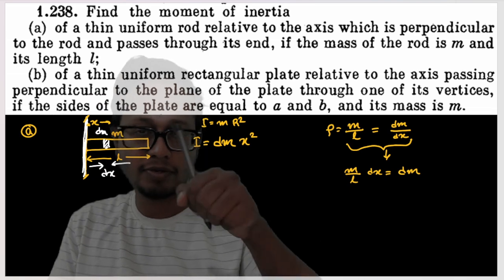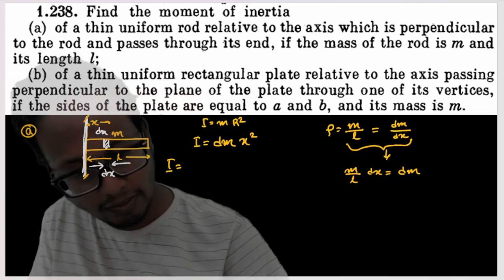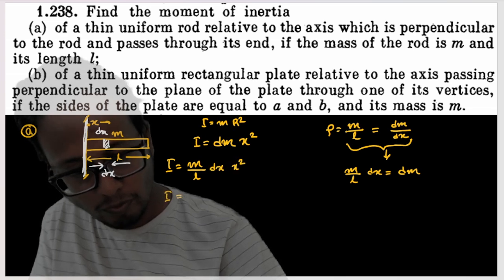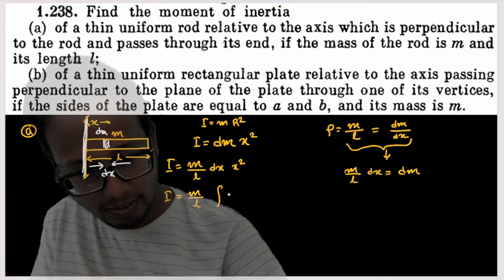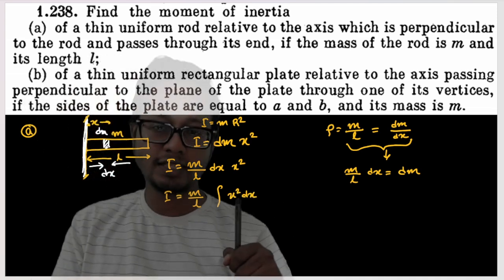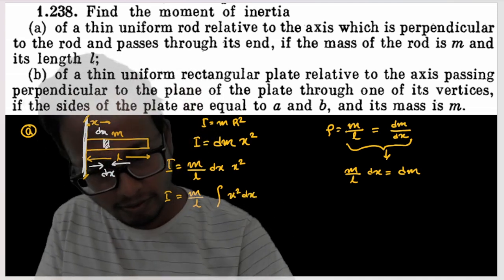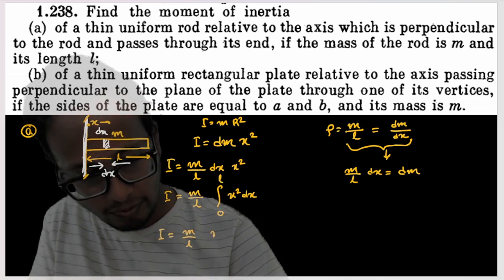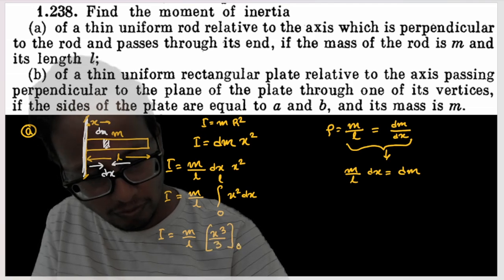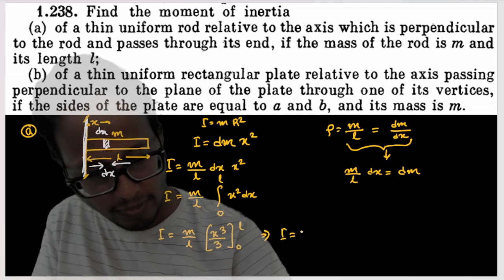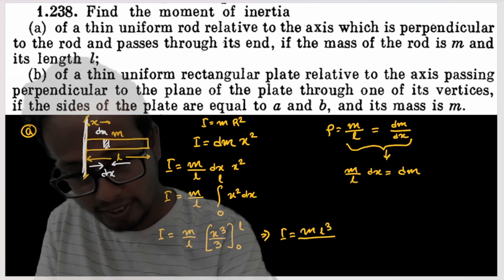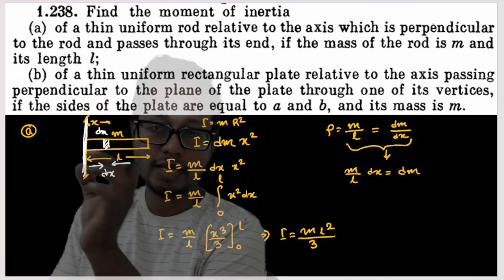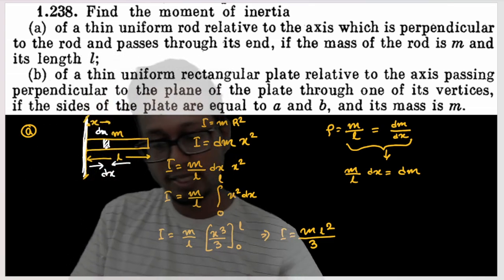And if I substitute this dm, what do I get? Moment of inertia is equal to total mass divided by total length into dx into x square, or m by L, which is a constant, into x square dx. I have to integrate this x square dx from 0 to length capital L. So moment of inertia will be nothing but m by L into x cubed by 3 from 0 to L, or m L square divided by 3. So the moment of inertia of this rod about the axis passing through the side is nothing but m L square by 3.